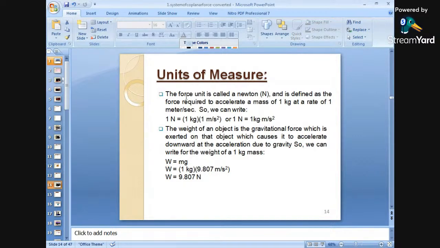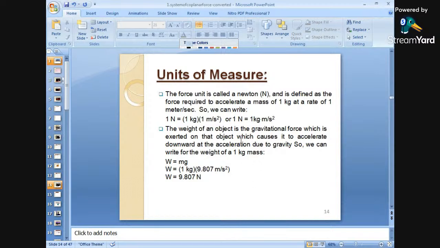The unit of force is called the Newton. Force is measured in newtons, and it is defined as the force required to accelerate a mass of 1 kg at a rate of 1 meter per second squared. So we can write 1 Newton as 1 kg meter per second square.